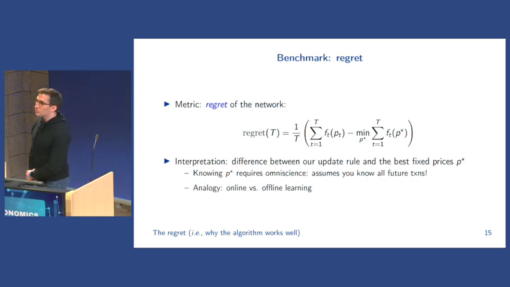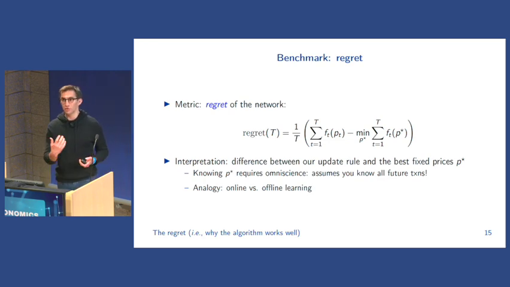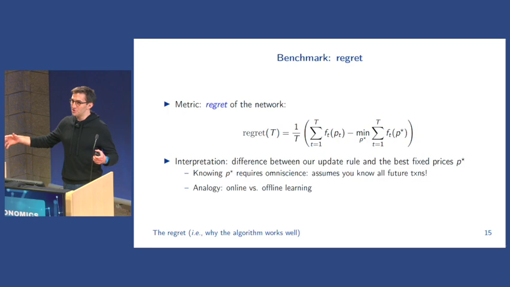This regret comes from online learning, and we can think of it essentially as comparing two scenarios. In the first scenario, we're doing this dynamic updating. So essentially, we're choosing a price, we're having some loss, we're using that to update the next price, and so on and so forth. In the second scenario, which is our benchmark, we actually see all the transactions that are submitted for whatever time period t we care about.